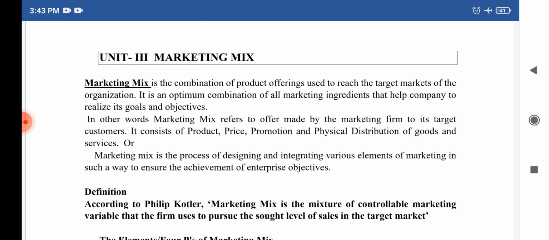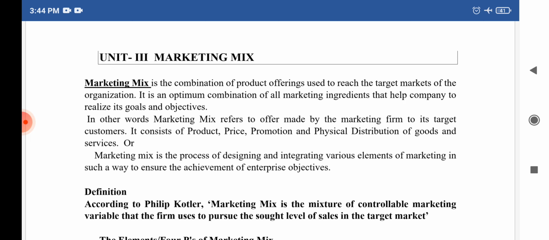Or marketing mix is the process of designing and integrating various elements of marketing in such a way to ensure the achievement of the enterprise's objectives. So in marketing there are various elements. With the help of these elements, the marketer designs and integrates all those elements in such a way that the combination will help the organization achieve the organization's target or goals.